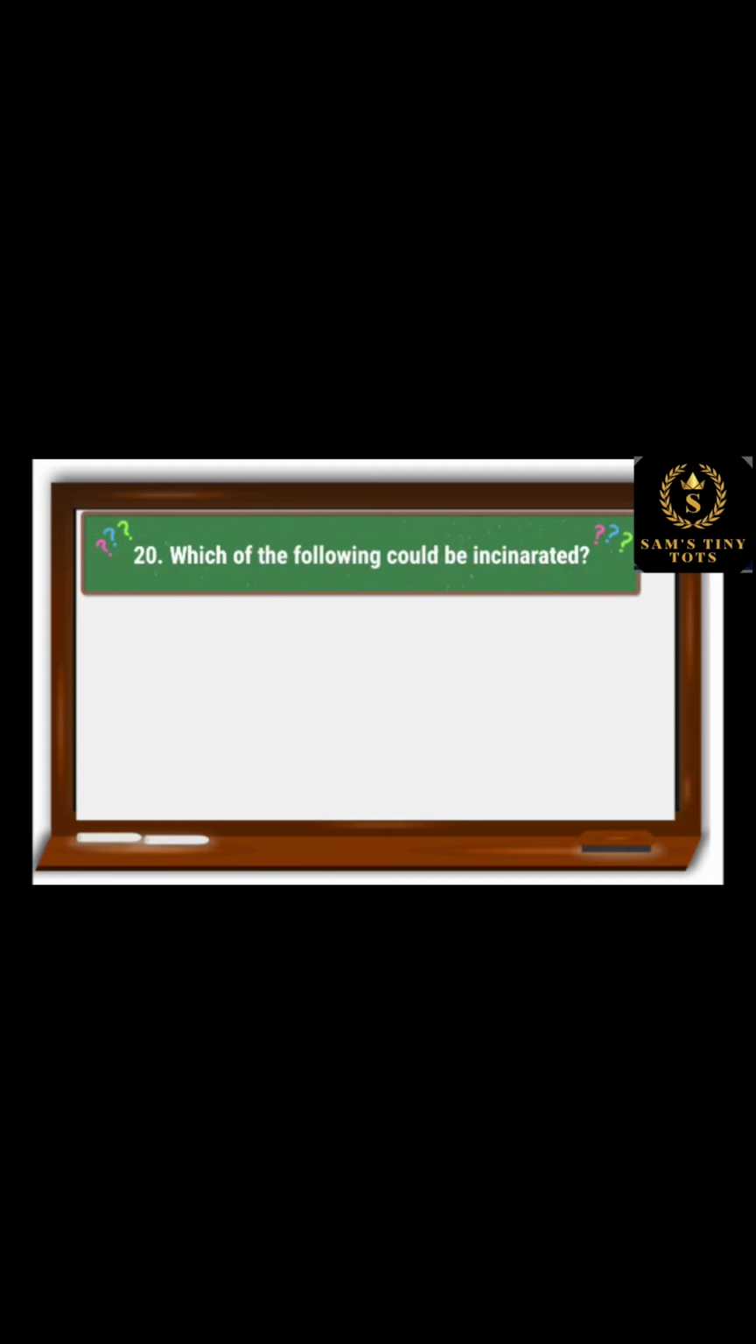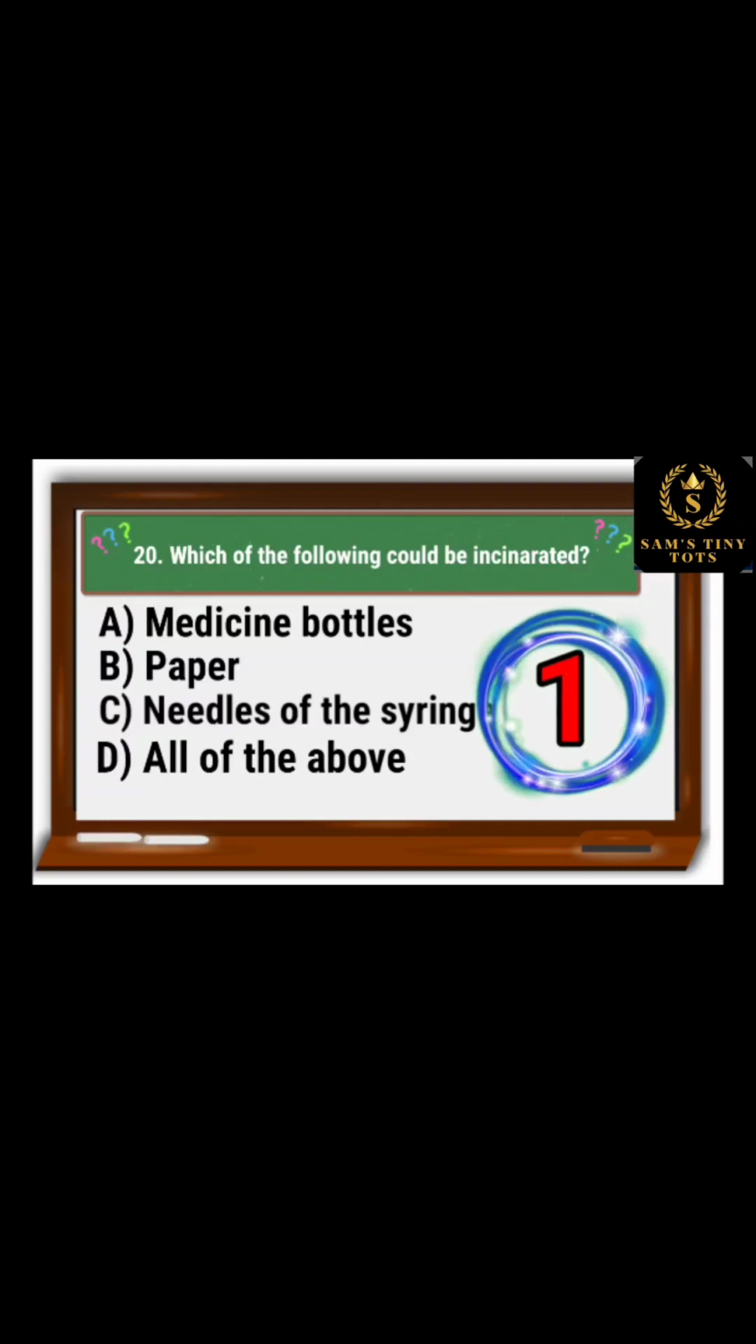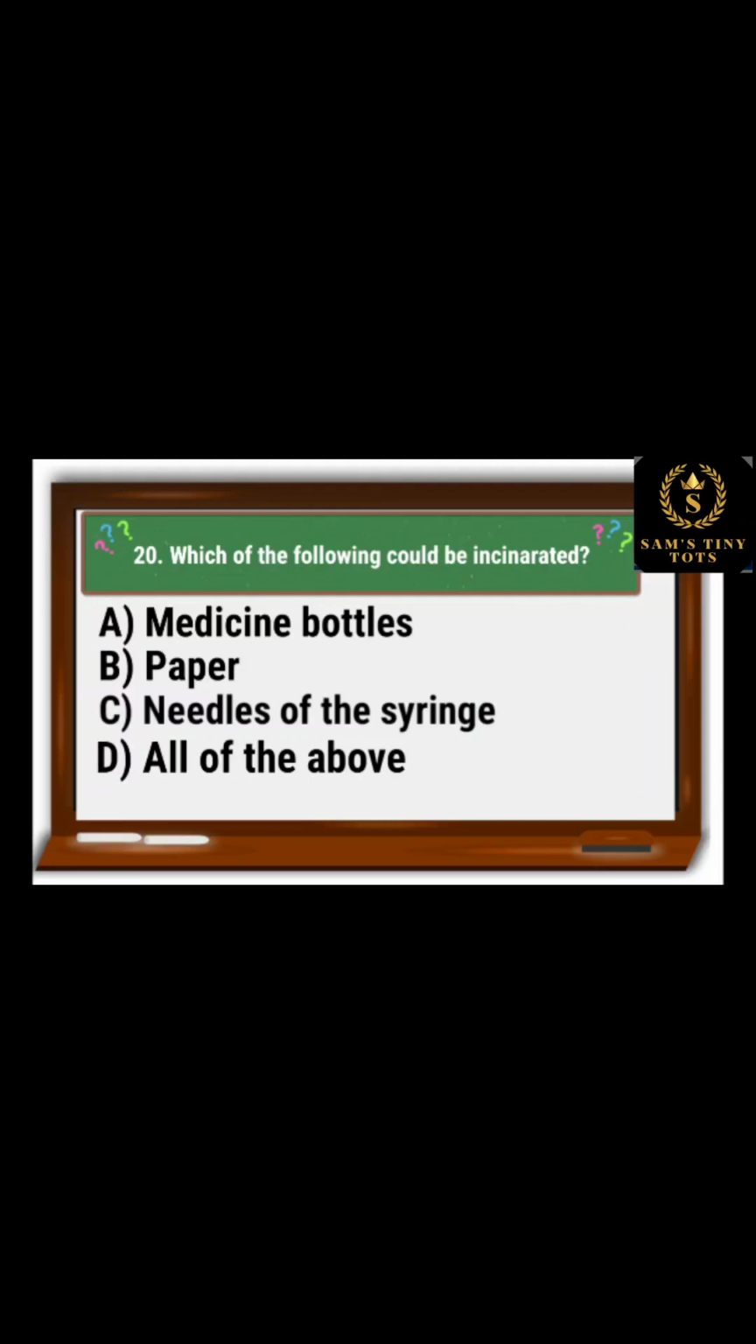20. Which of the following could be incinerated? Option A, medicine bottles; option B, paper; option C, needle of the syringe; and option D, all of the above. And the correct option is option C, needles of the syringe.